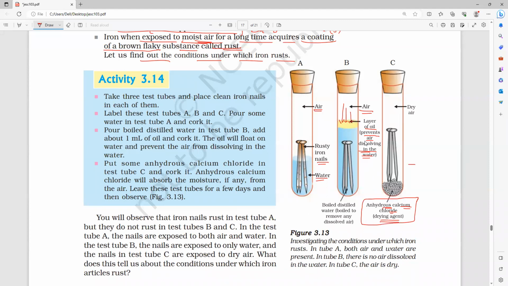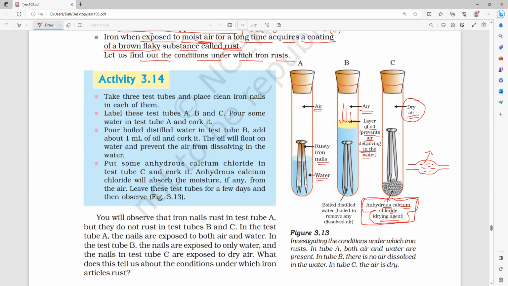Yes, Mithakshri, we have used a tube called the guard tube. Do you all remember that? For the absorption of moisture. Yes, Mr. Harish? In moisture. Yes. Anhydrous calcium chloride, the drying agent. We have used it or not, everybody? So what is the advantage of this one? It will absorb the moisture. Am I right or wrong? So that air will become what? Dry air. Do you understand, everybody?